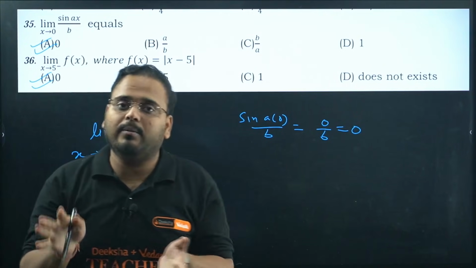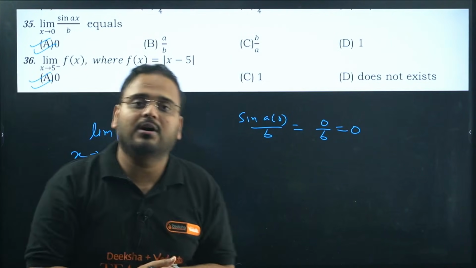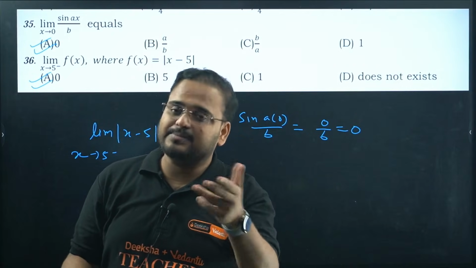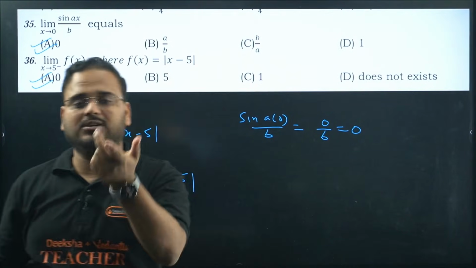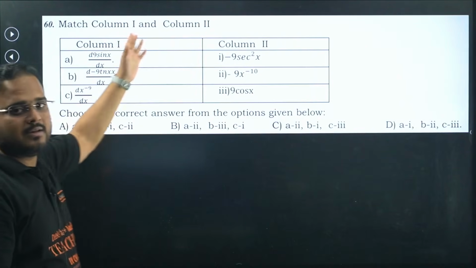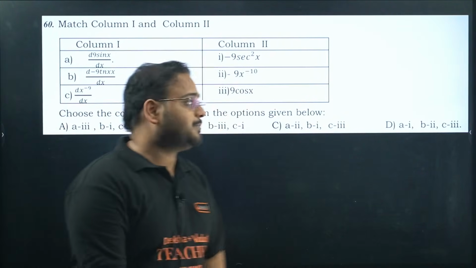Okay, so if you have clarity of what the limit means, how do you find LHL, RHL, then you'll have no problem in solving limits. And of course you need to know the LH rule, you need to know the standard function of sin x by x, tan x by x, or cos formula. Okay, if you know this much, limits is very easy.